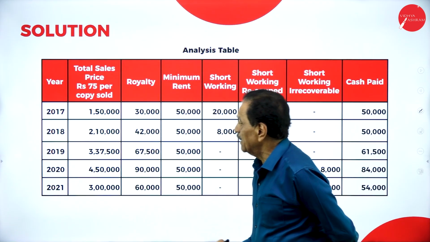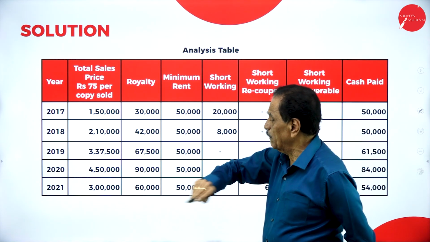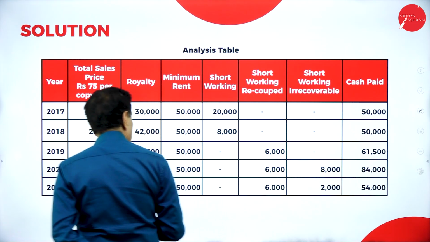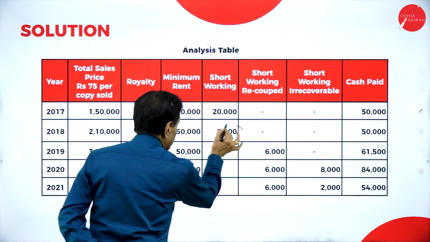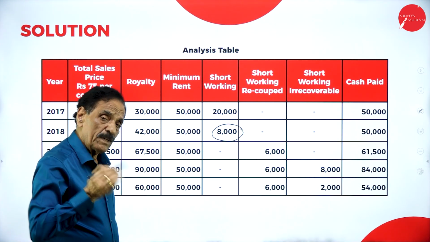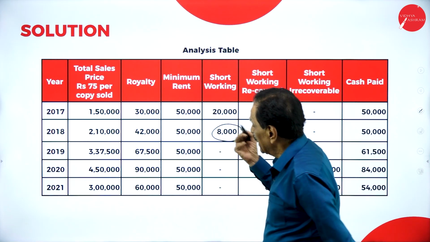Come back to second year. It is 2,10,000 sale price of copies sold. 20% of this is 42,000. Minimum rent is 50,000. There is a shortage of 8,000. Payable to the landlord, that is payable to the author, whichever is more. Which is more? 50,000.